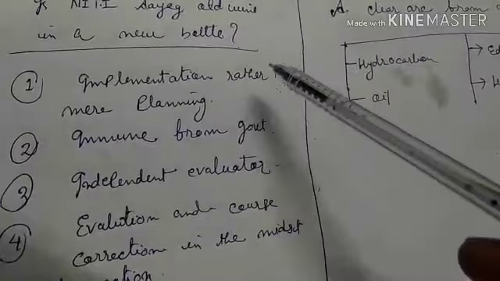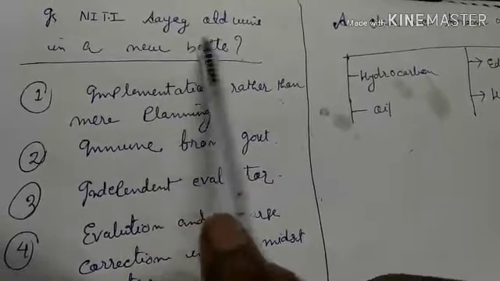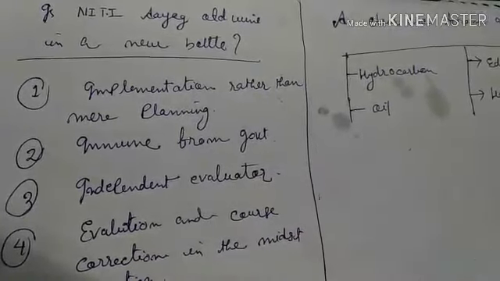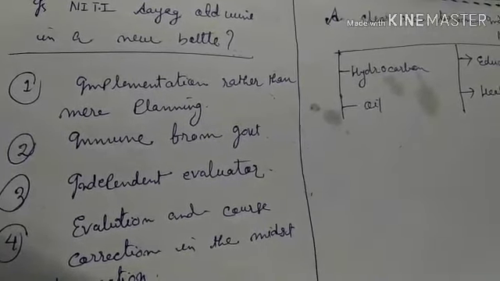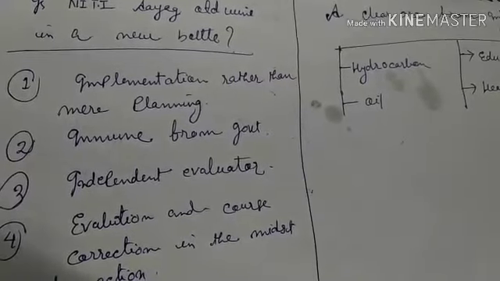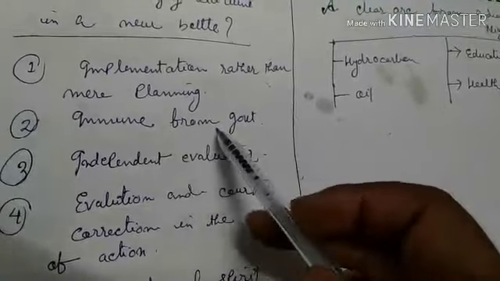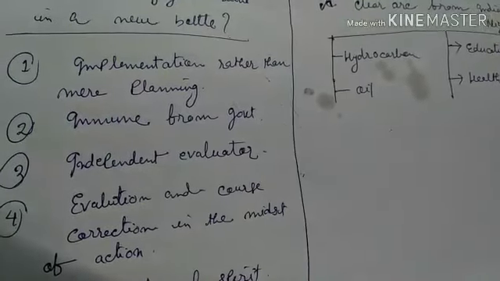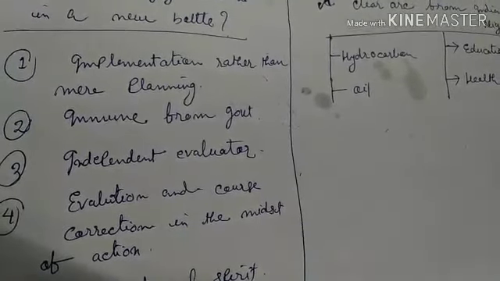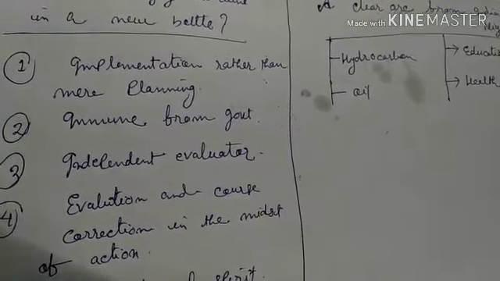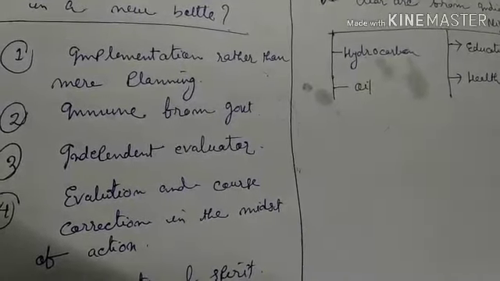There are two other important articles from the opinion page. Is Niti Aayog all the wine in a new bottle? The article explores what other alternative options can make Niti Aayog more efficient. So what points we can gather from the article is: implementation rather than mere planning. Niti Aayog should come up with a solid implementation plan apart from planning. Planning is not always everything if there is a lack of a solid implementation process.